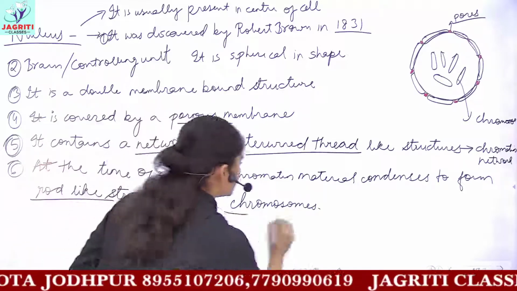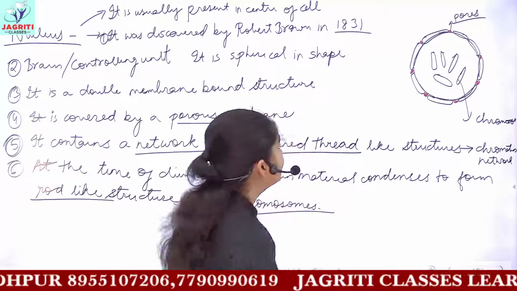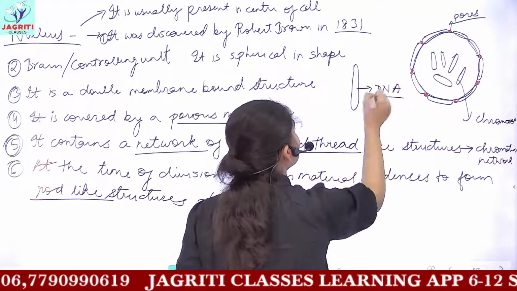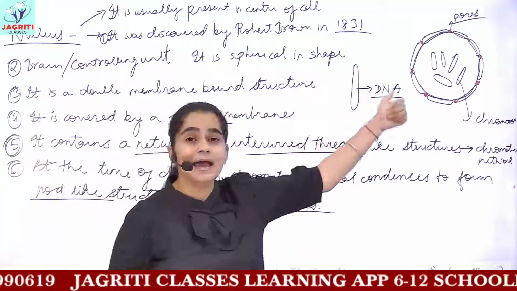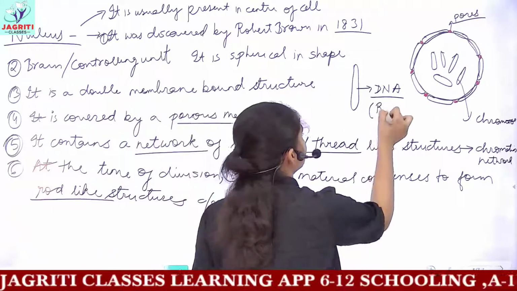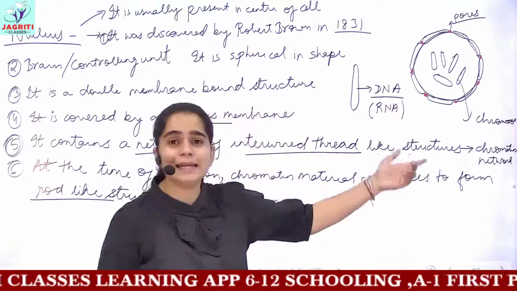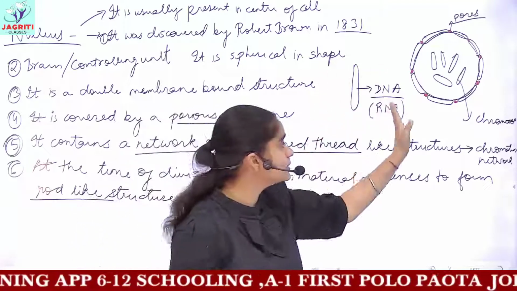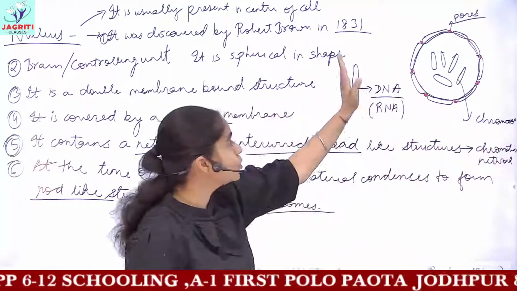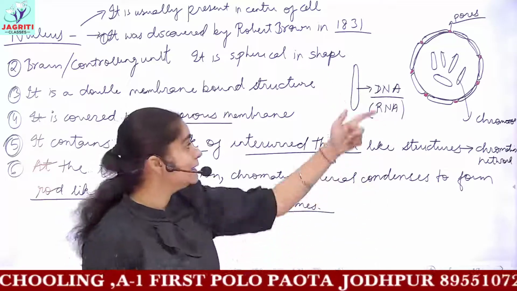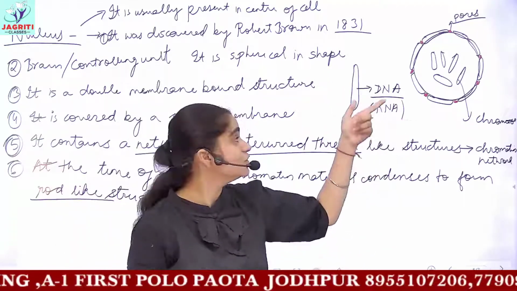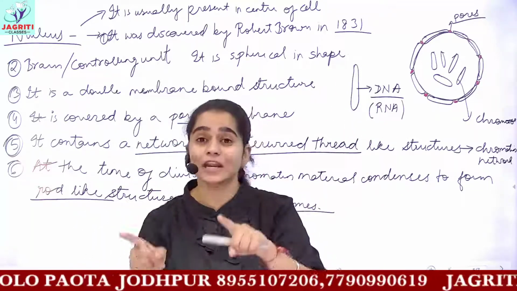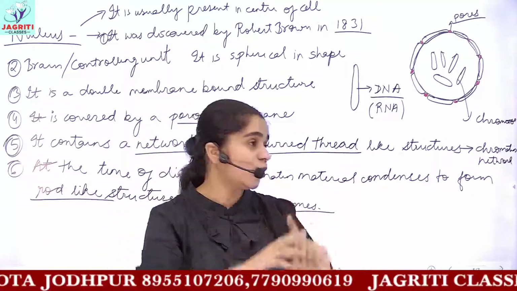Now the question arises, why is the chromosome of immense importance? The chromosome contains DNA, that is your nucleic material, deoxyribonucleic acid. In some primitive organisms, such as viruses, it may contain RNA in place of DNA. This is a rod-like structure called a chromosome. Chromosomes contain DNA or RNA, that is your genetic material or nucleic acids, and these are responsible for inheritance of traits from the parents to the offspring.